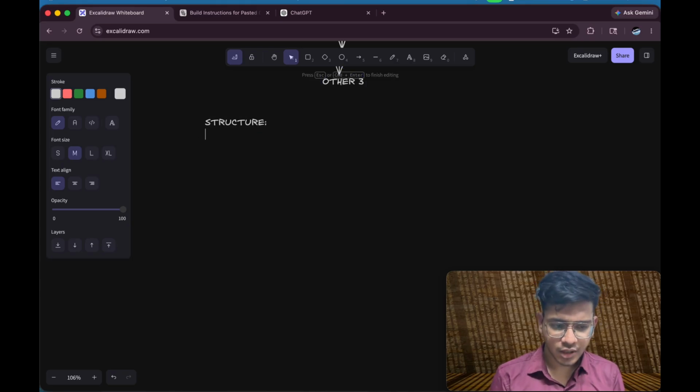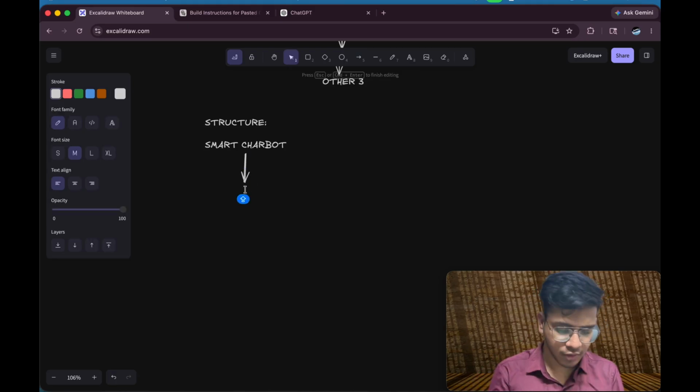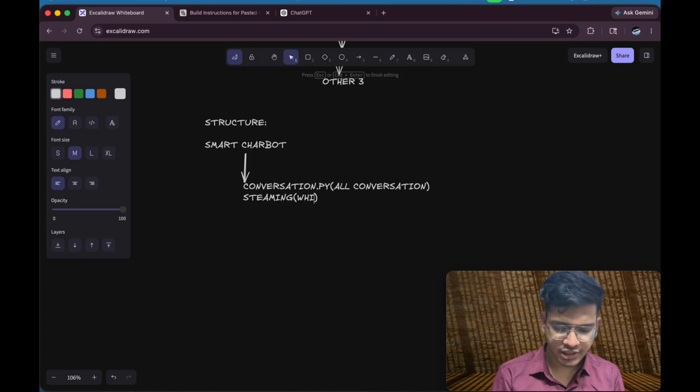So here we will have a main folder. Let's say my application name is smart chatbot. In the chatbot we will have our main code base. The main files are, one file for conversation history, conversation.py, which stores all conversation. Streaming will also be a file, responsible for streaming and error handling.